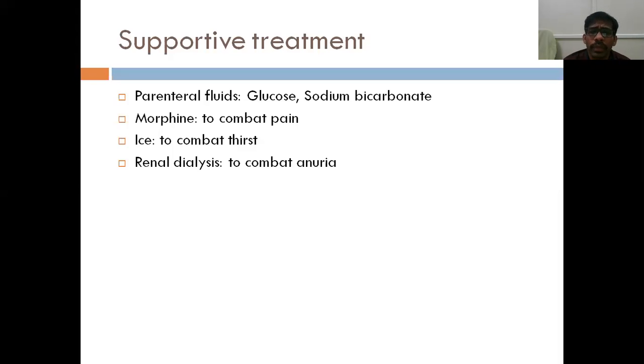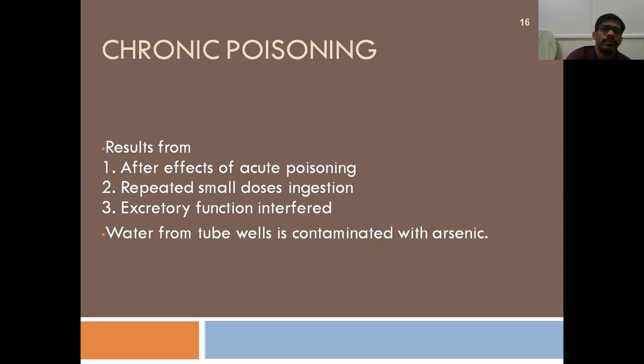And morphine to combat pain, ice to combat thirst, renal dialysis in cases where the kidneys have failed due to this poisoning, right? So you should continue other symptomatic treatment depending upon the symptoms the person is facing. You continue the different treatment regimens, but the mainstay is giving the specific antidote, and before that you decontaminate and eliminate the poison before it gets absorbed into the circulation, right?